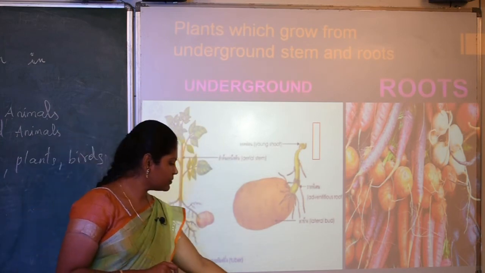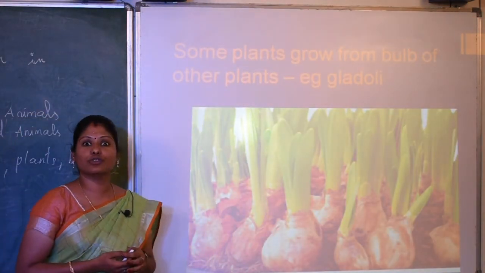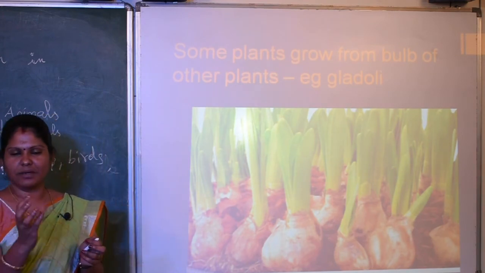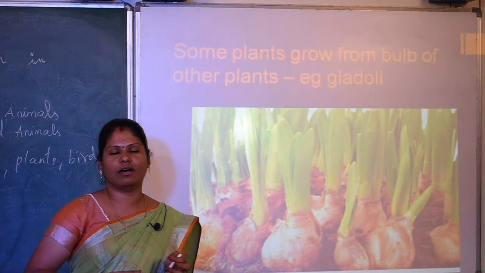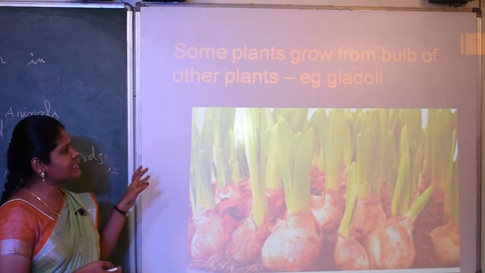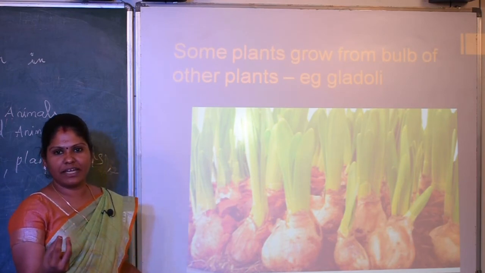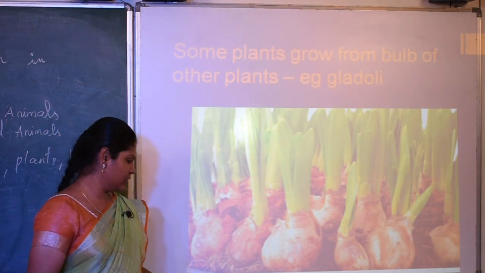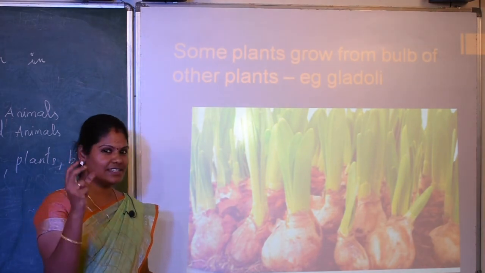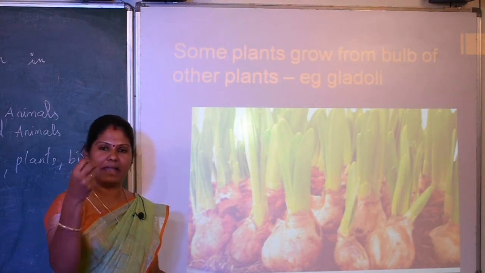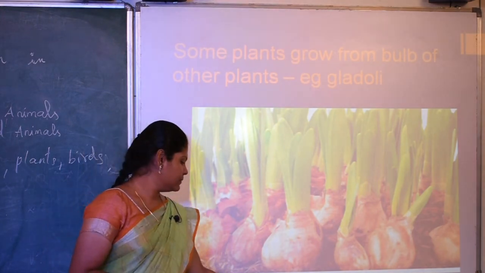The next one is that some plants grow through their bulb. A bulb is the part of the plant that allows it to grow. In this case, the example is gladiolus, a flower which grows from the bulb of the plant. You can find onion also. What is the shape of the onion? It is in the shape of a bulb. In the same way, if you plant an onion, a new onion plant will come.